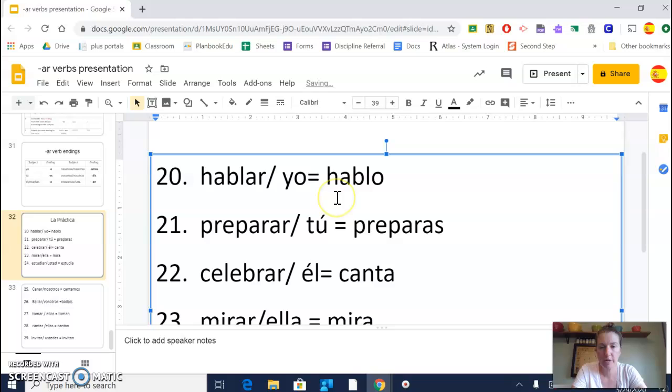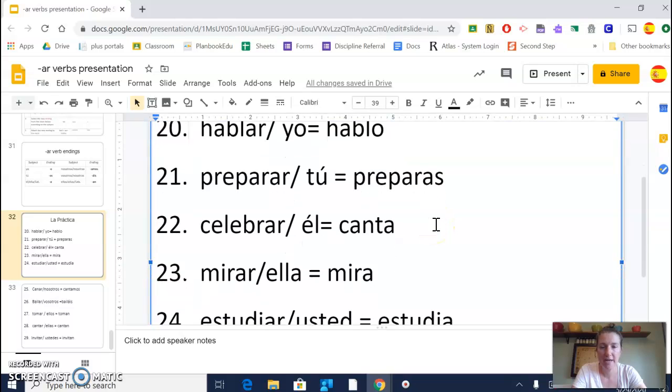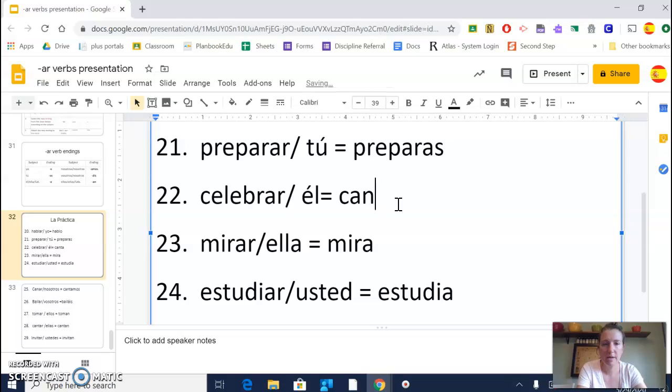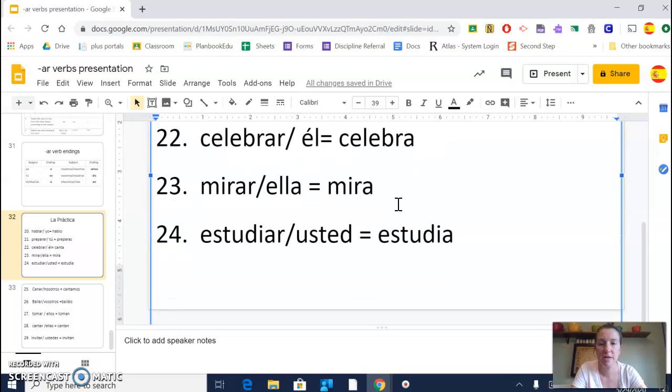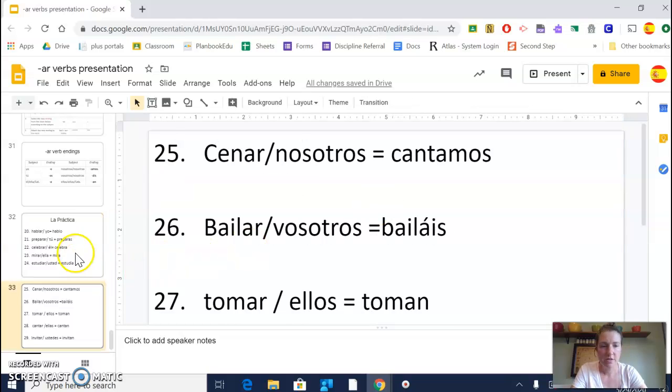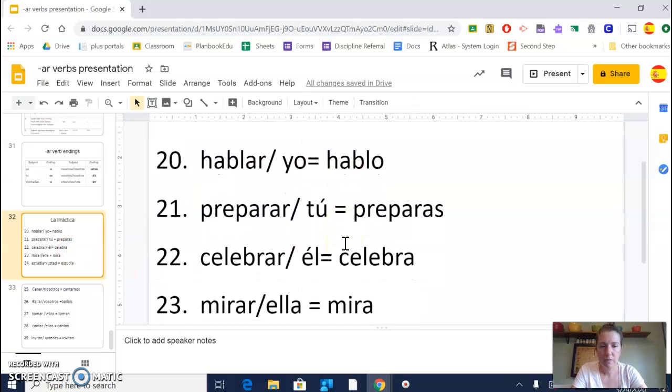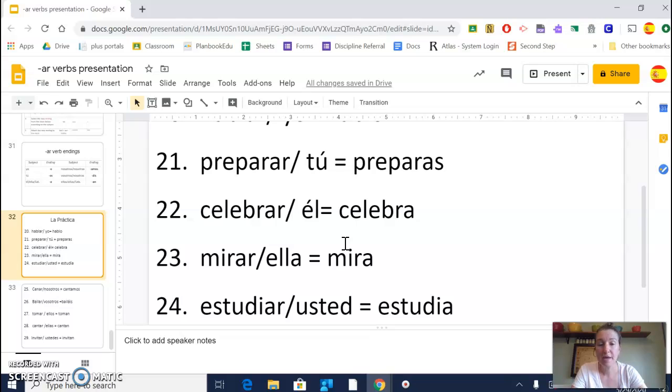They're already filled out because this video is going to cut me off in a few minutes. So the answer to number 20 is hablo. 21 is preparas, you prepare. 22 is celebra, ignore that mistake, celebra, he celebrates, not sings. All right, 23 is mira, right? And 24 is estudia.